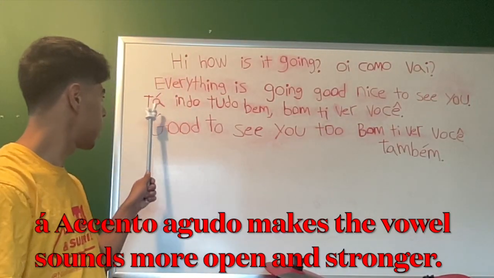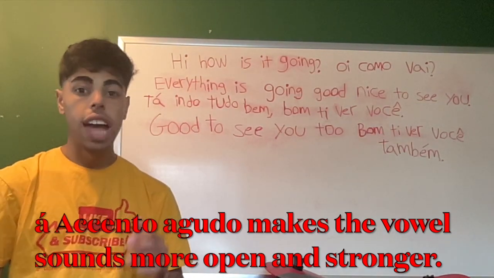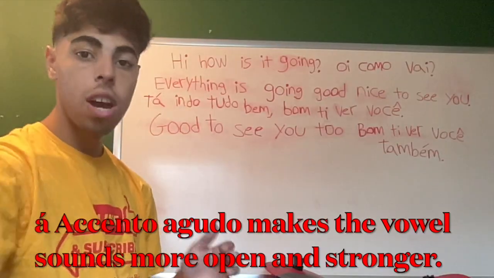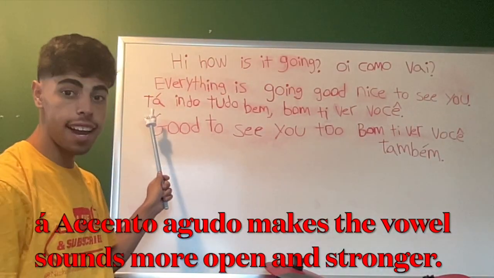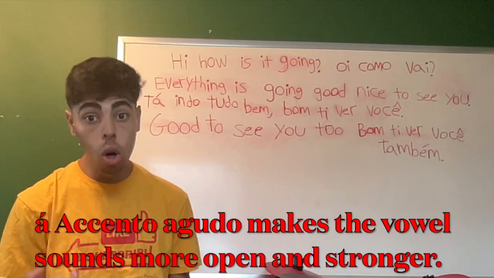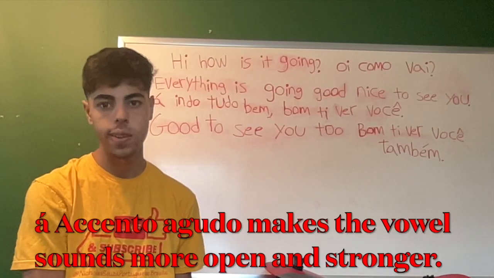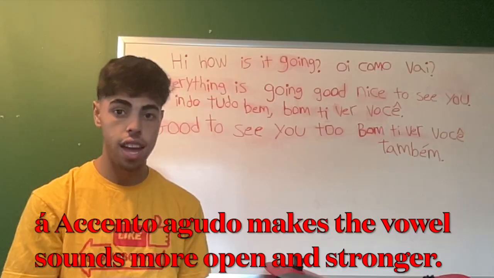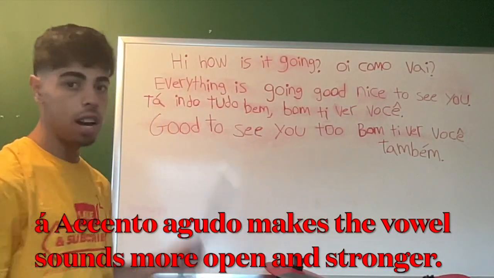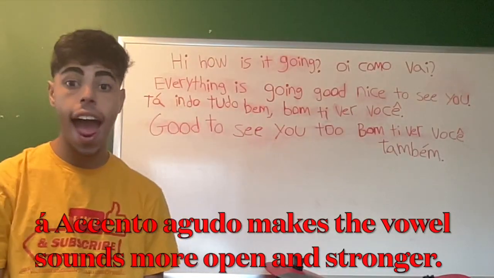And this accent right here, that's on top of the A, acento agudo. Acento agudo. So if you see this right here, the letter A is stronger than the regular A. So if you pronounce a regular A in Brazilian Portuguese, it would be different. It's going to just be regular A. You know what I mean? So it's only like that on top of the vowels because it makes the vowel sound stronger.